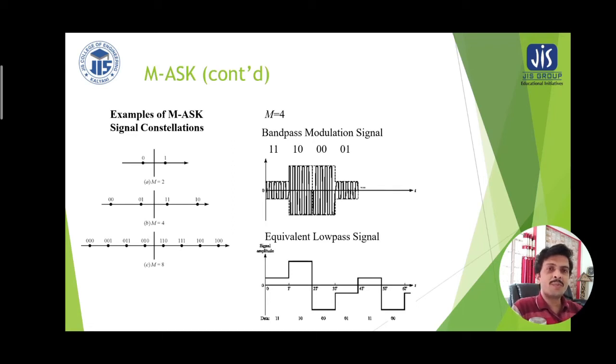Now here M equal to 4 means the bandpass modulation signal has 1 represented by the first section of the signal. Thereafter 2 such sections have the same higher magnitude, written for 10 and 00, and thereafter there is another representation of 01 by using lower excursion of the magnitude. Now one thing we can note if we look more carefully is that the start of the signal has either a falling or rising edge. Depending on that, the classification has been made.